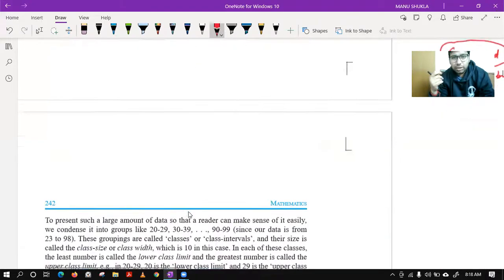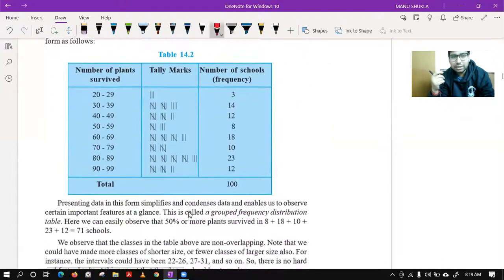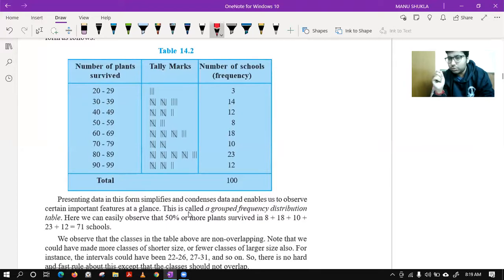Now let's see how they have done it. So this is the example that they have done. First they have observed. Okay, Mishti is saying, sir, please repeat. Okay.